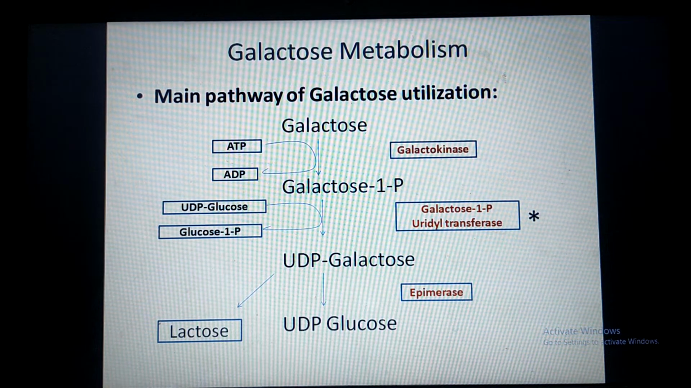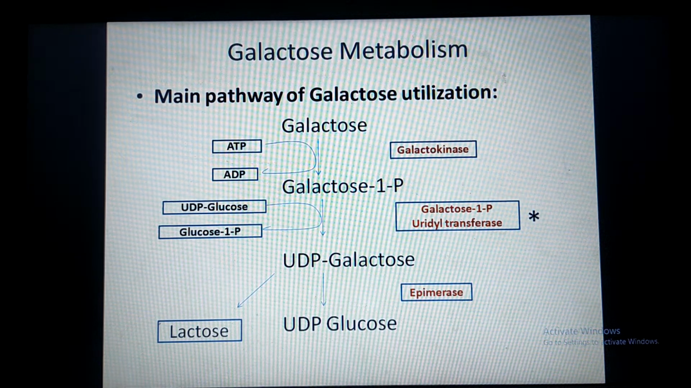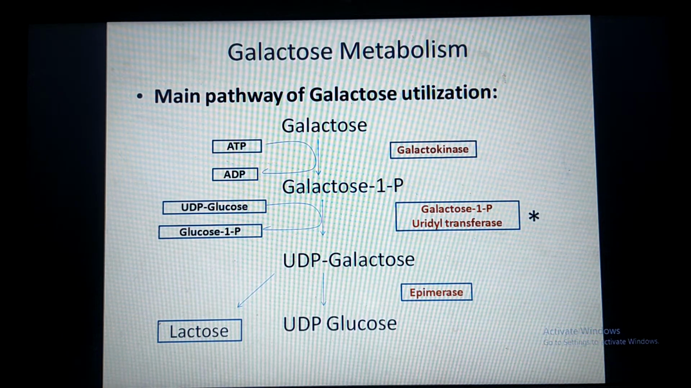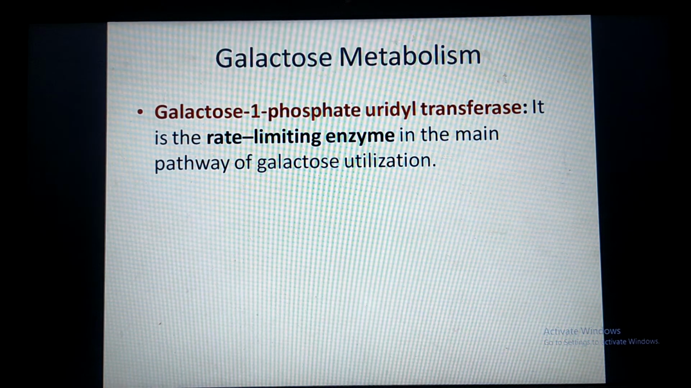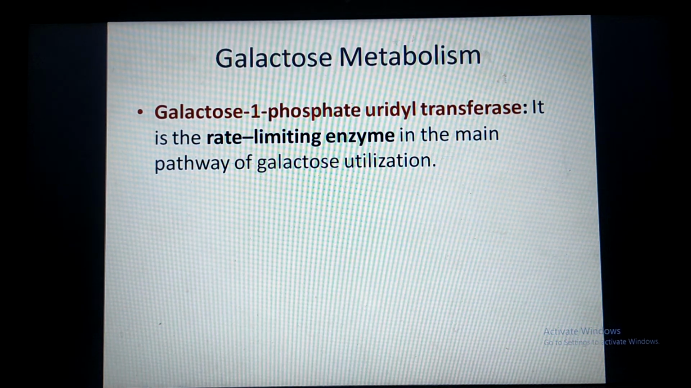Once this UDP galactose is formed, it may either be converted into lactose or it may undergo epimerization to form UDP glucose with the help of enzyme epimerase. So in this way, the galactose taken in the diet is utilized in the liver with the help of this pathway. As I have already told you, galactose 1-phosphate uridyl transferase is the rate limiting enzyme of the main pathway of galactose metabolism.